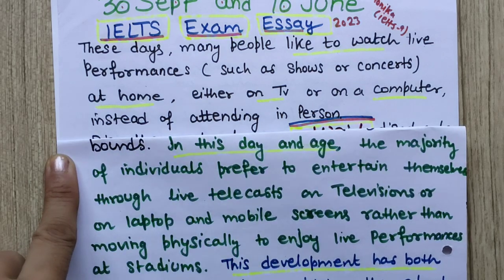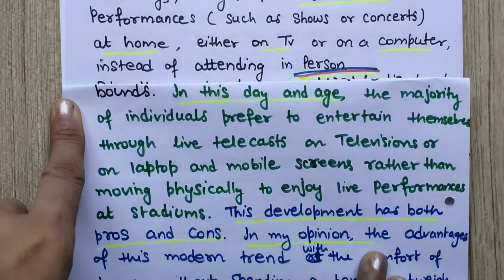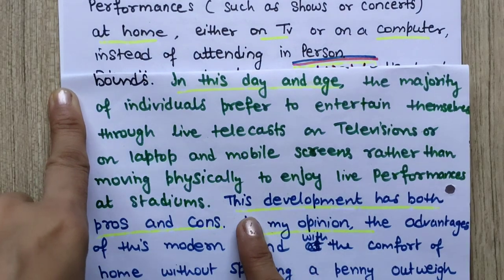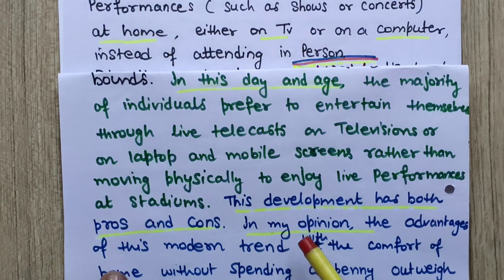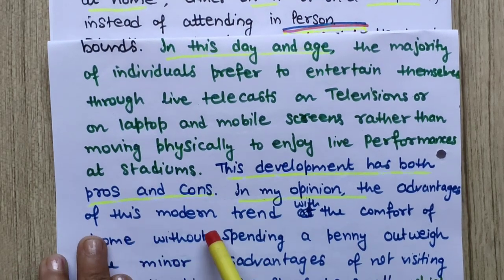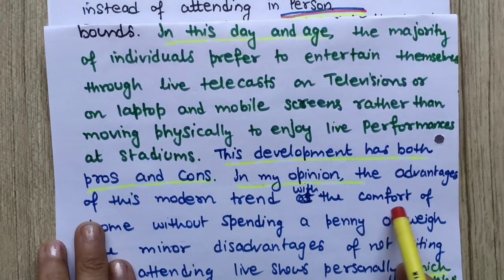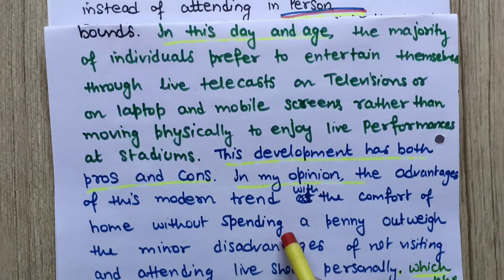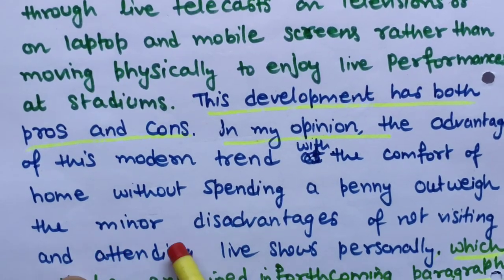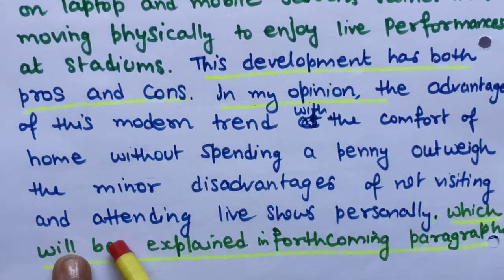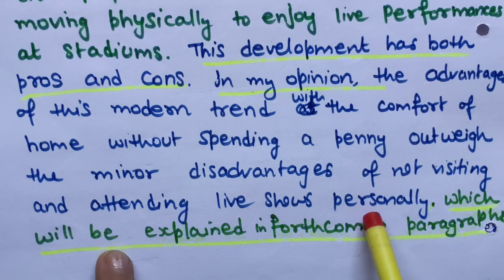Now coming to the next, what I am going to discuss. So this development has both pros and cons. So in my opinion, the advantages of this modern trend, with the comfort of home without spending a penny, outweigh the minor disadvantages of not visiting and attending live shows personally.